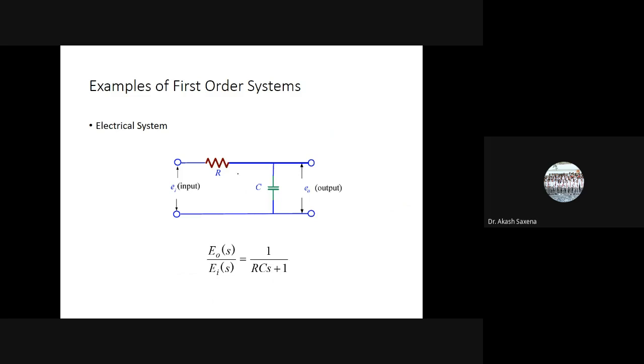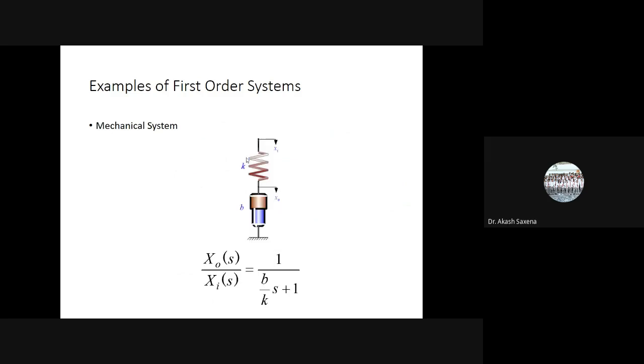Electrical system also, this we have done in lab also, where we can actually analyze this electrical system or maybe the filter of the system, where we are taking the output at the capacitor terminal. Likewise, you can do when you take the output at the resistance terminal also. So these are two different filters with a single configuration. That means if we are taking output at one end, we will be devising a high pass filter, and on the other hand we are devising a low pass filter.